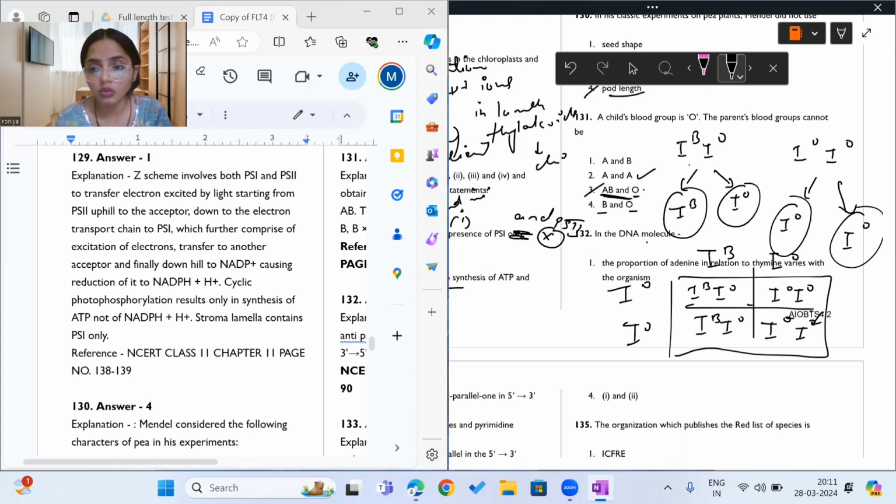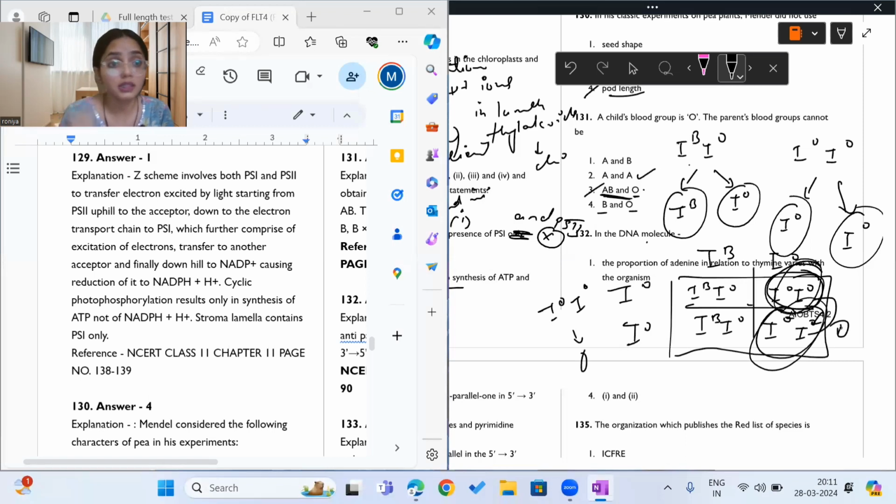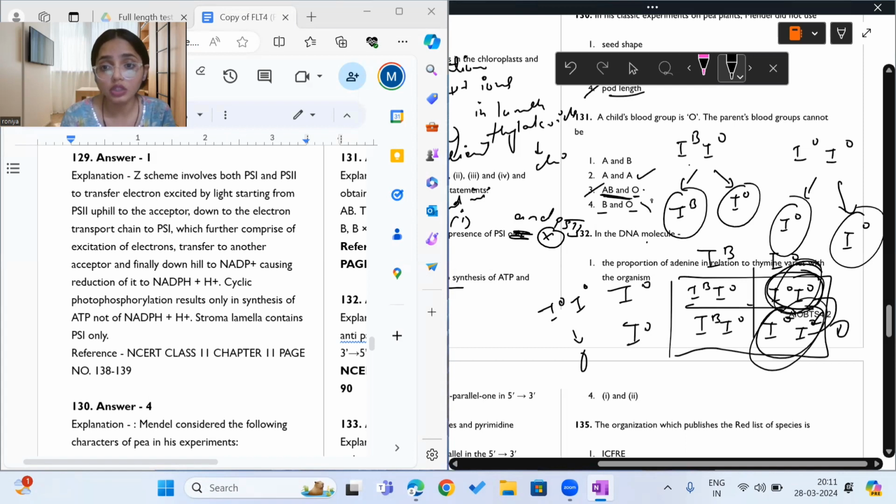Okay. So yes, see, we are getting here two IO IO. See these genotypes, that is IO IO will be O blood group. So both are O blood group. This means that if parents have this blood group, then the child can have O blood group.